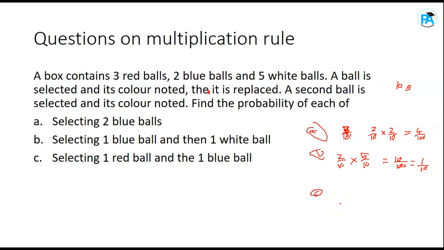Selecting one red ball and one blue ball. What's the probability of selecting a red ball? Number of red balls over total number of balls, 3 over 10. Times, what's the probability of selecting a blue ball? Number of blue balls over number of balls, 2 over 10. And that gives you what? 3 times 2 over 10 times 10, 6 over 100. That's 0.06. Is that clear?